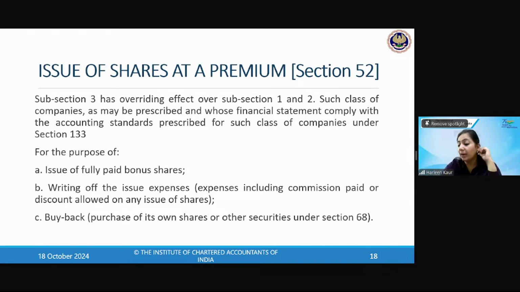And that company has issued shares at a premium. Can that company use that securities premium account for writing off preliminary expenses of the company? True or false? The company utilizes the securities premium account money for writing off preliminary expenses. True or false?